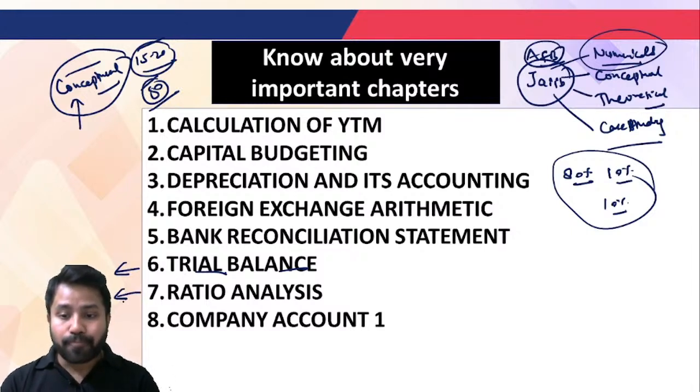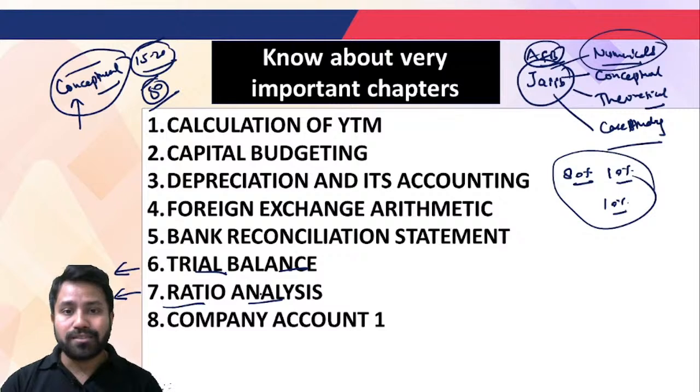The ratio analysis chapter is very important, because from this chapter you are going to understand what a current asset and a quick asset are, and the different types of ratios, solvency ratios and profitability ratios. So there are a lot of things covered under the ratio analysis chapter.